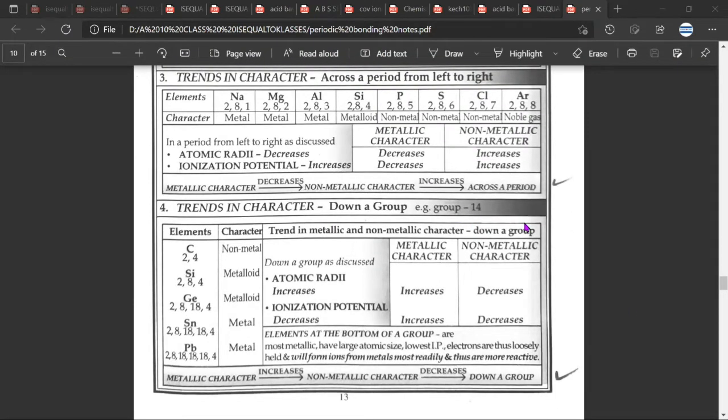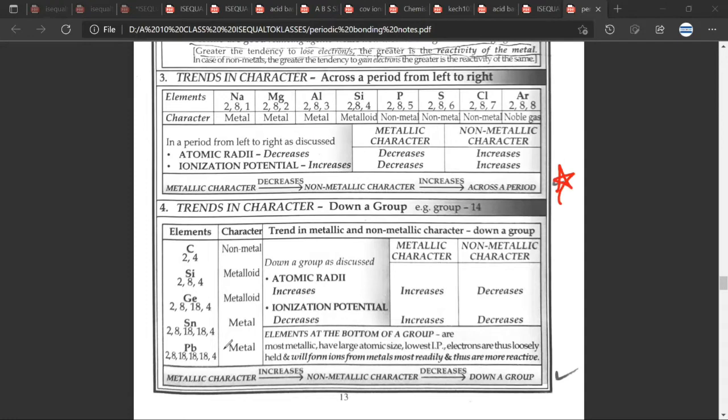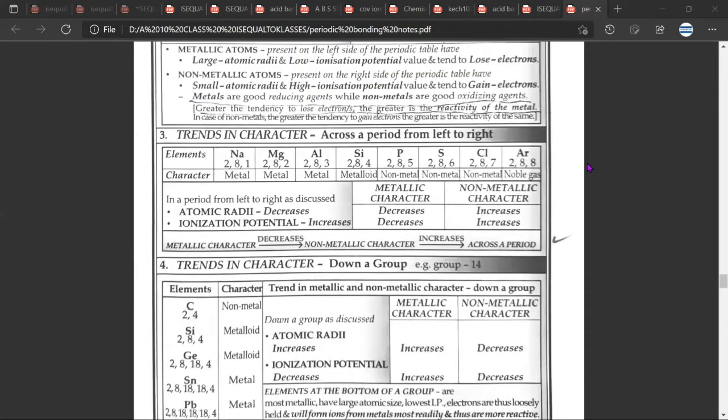Once you reason out, the details are mentioned in your textbook. But what we can skip to are two important points. Can you repeat what they have mentioned? Two important points: metallic character, as we go down a group, increases, and non-metallic character decreases. Any doubt? No doubt. This is a trend when we are going down the group. But what happens when we are going from left to right? As we go from left to right, metallic character decreases and non-metallic character increases.